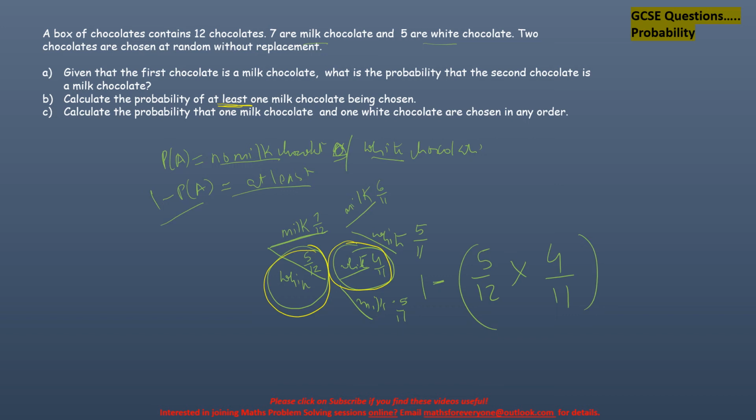So for it to be at least one, we start with when it is not white. We remove the case where white is chosen, so that becomes 1 minus 5 out of 33. That will give me 28 out of 33. So that is the answer, right?